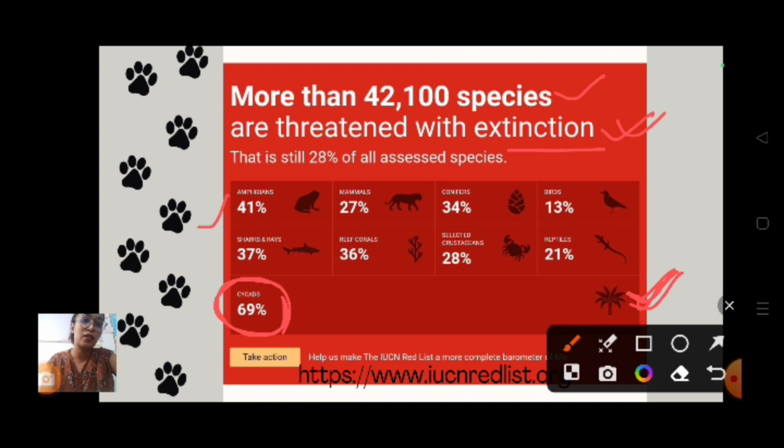41% for amphibians, mammals 27%, conifers 34%, birds 13%, like that. Reptiles, crustaceans, coral reefs, sharks and rays are also given. You just have to know that the maximum percentage of species threatened with extinction is in the cycads category.